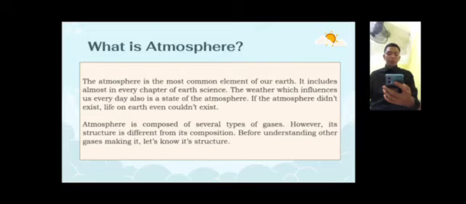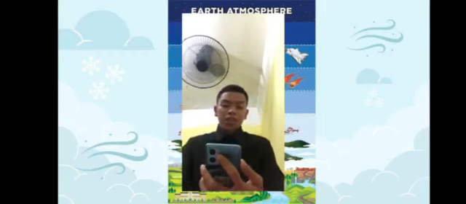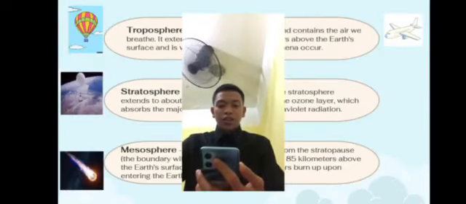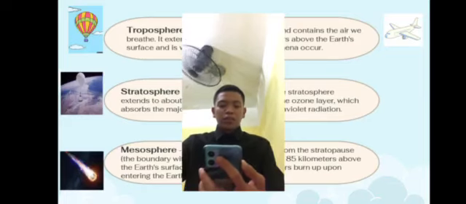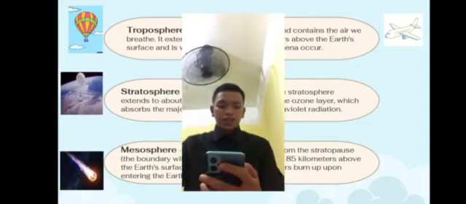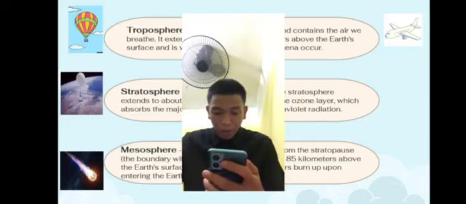Atmosphere is composed of several types of gases. However, structure is different from its composition. There are 5 structures of the Earth atmosphere. First, troposphere. This is the lowest layer and contains the air we breathe. It extends up to about 10 kilometers above the Earth's surface and is where most weather phenomena occur.